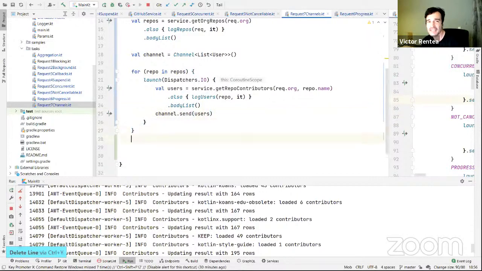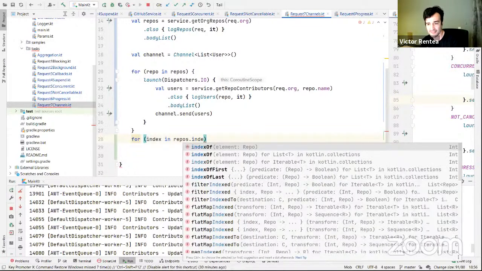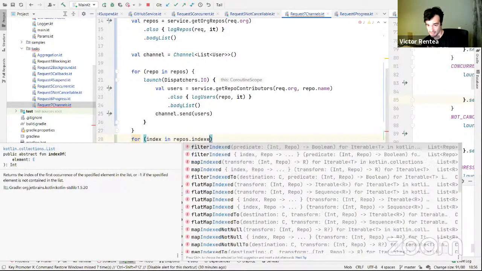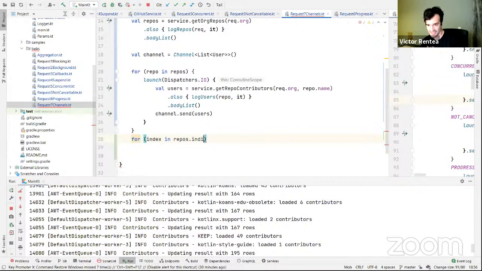How the heck do I do that? I need to await exactly as many messages as there are repos, right? If everything goes well, then I should get the same number of, let me do that. So if I recall correctly, for index in repos indices, okay, that's it, right?